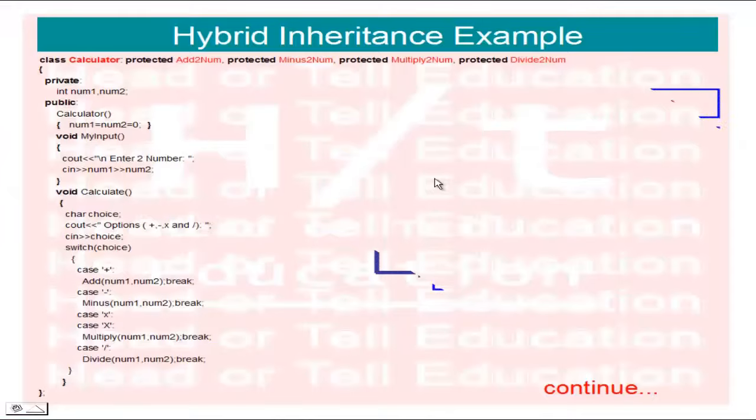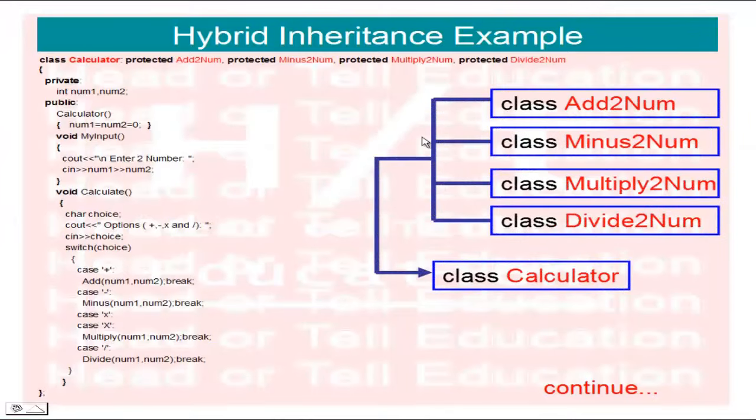Continuing our code, you have already seen we derived the four base classes add2num, minus2num, multiply2num, and divide2num. Now using the four base classes I am creating one class, calculator.